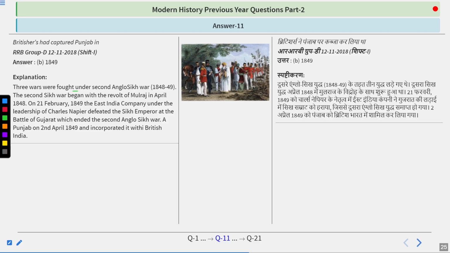So three wars were fought under the Anglo-Sikh War. The Second Sikh War began with the revolt of Mulraj in April 1848. On 21st February 1849, the East India Company, under the leadership of Charles Napier, defeated the Sikh Emperor at the Battle of Gujarat, which ended the Second Anglo-Sikh War. Punjab was annexed on 2nd April 1849 and incorporated with British India. So it was 1849, the decisive year.